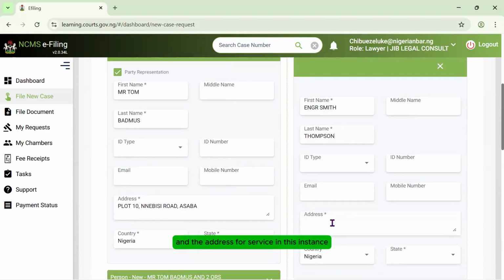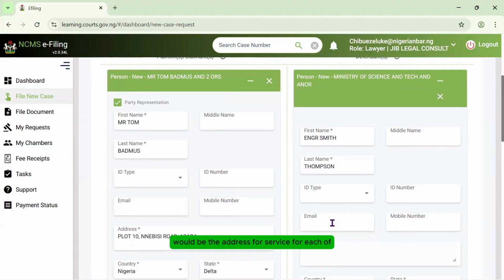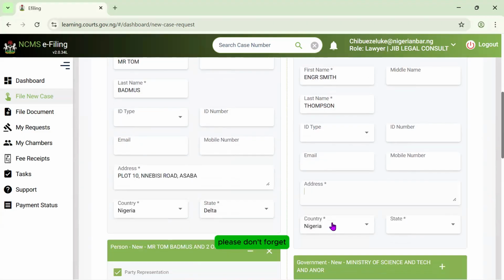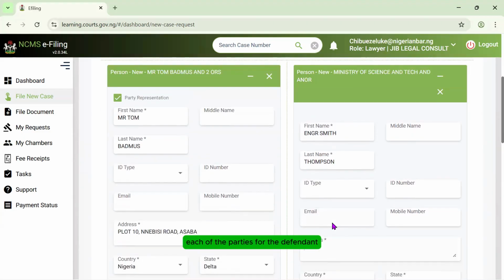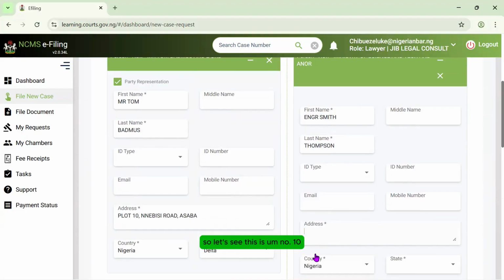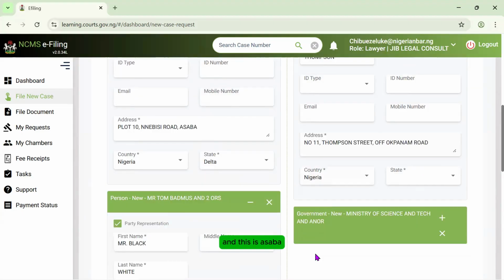And the address for service in this instance would be the address for service for each of the parties for the defendant. Please don't forget, each of the parties for the defendant. So let's say this is number 10, so I'm picking number 11, Thompson Street of Panam Road. And this is Asaba.